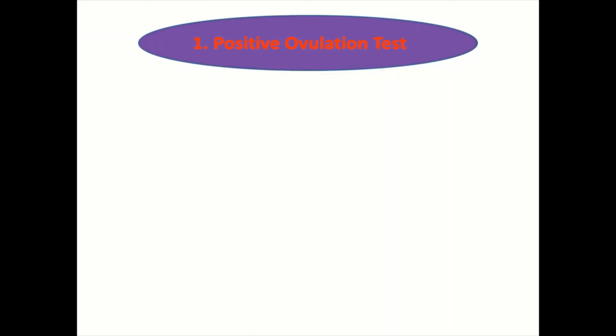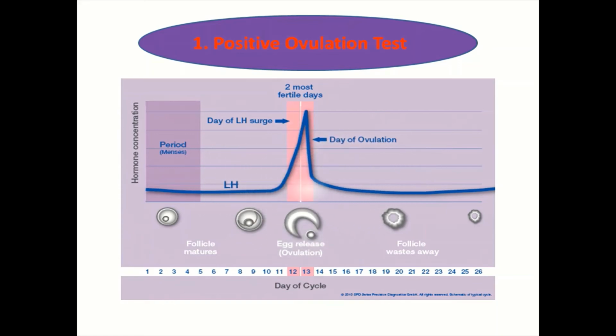And one way to know is by using a test kit. As it is known, ovulation usually occurs following the luteal surge, that means following a high level of LH, and ovulation occurs a day after the surge.